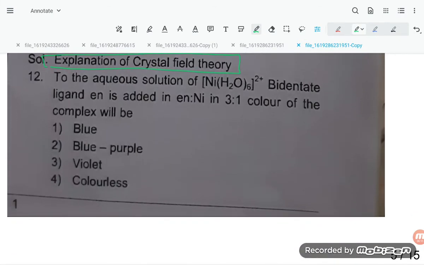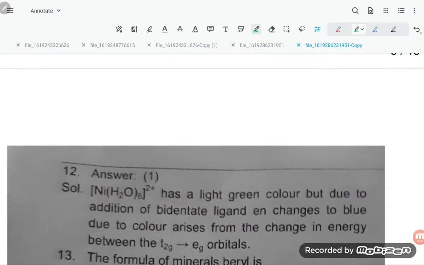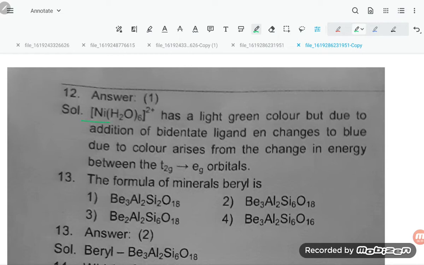To the aqueous solution of [Ni(H2O)6]2+, the bidentate ligand en is added in a 3:1 ratio. The color of the complex will be blue. This is also a memory based question. [Ni(H2O)6]2+ has a light green color, but due to the addition of the bidentate ligand en, it changes to blue, as the color arises from the change in energy between the t2g and eg orbitals.